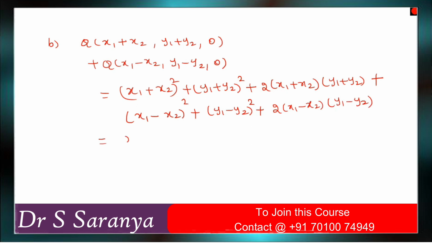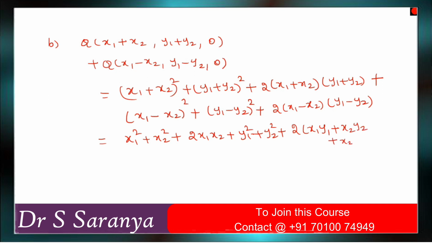What will happen here? x1 squared plus x2 squared plus 2x1 x2 plus y1 squared plus y2 squared plus 2 y1 y2, and this one you can write it as it is, no problem, 2 into x1 y1 plus x1 y2 plus x2 y1 plus x2 y2.